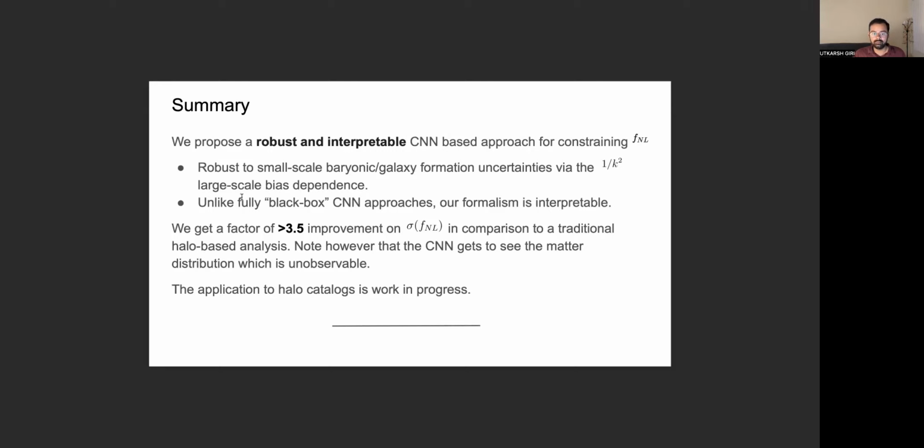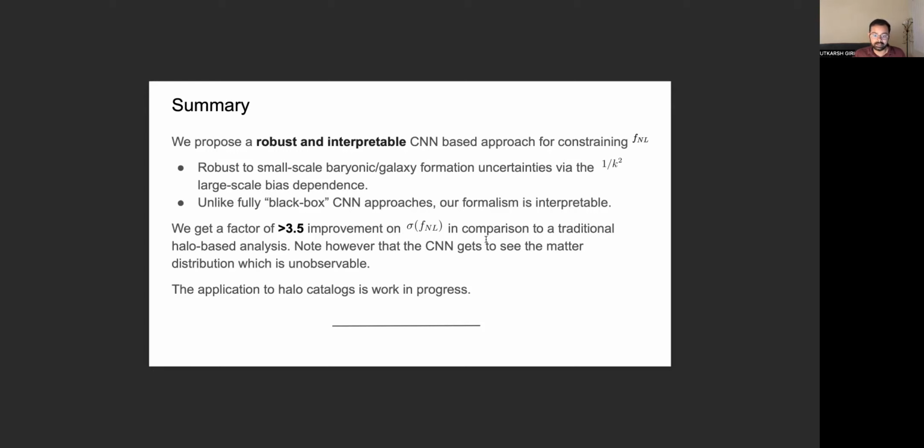Unlike a fully black box CNN approach, our formalism is more interpretable as well as more diagnosable. And based on our simulations, we get a factor of 3.5 improvement on the errors on FNL in comparison to a traditional halo-based analysis.